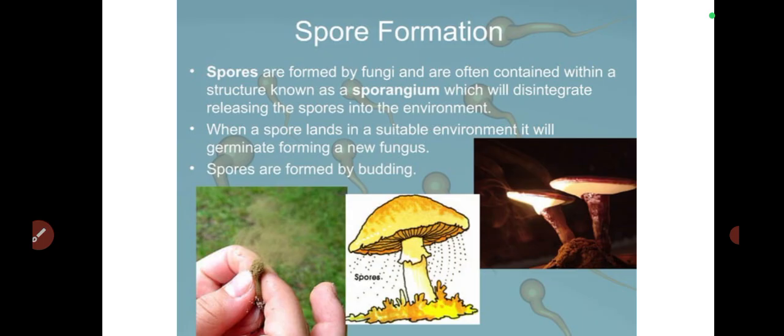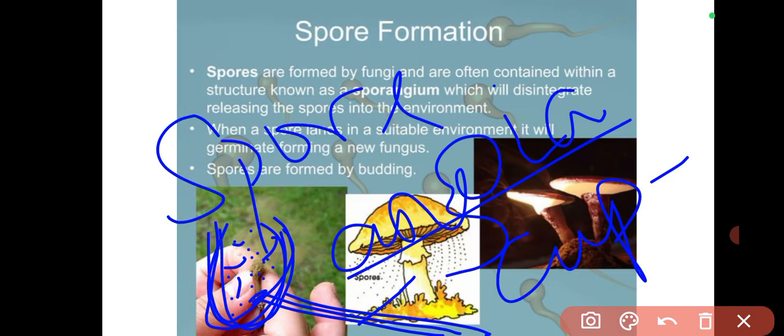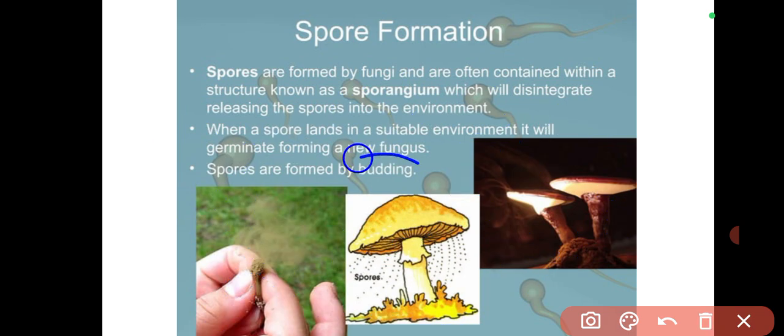It will fall on a surface that is suitable, and it's going to become a new organism. Is that okay? And its process of germination actually begins as a bud too. It begins as a bud. So it's going to begin to grow as a bud, then grow, which will later develop into the new organism,